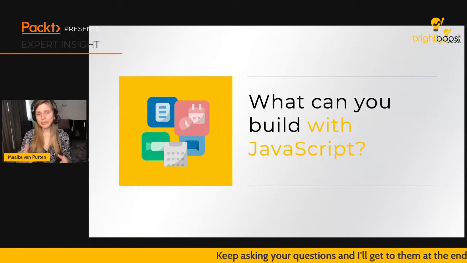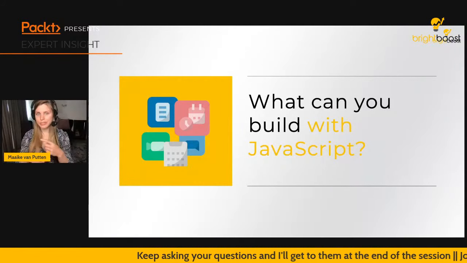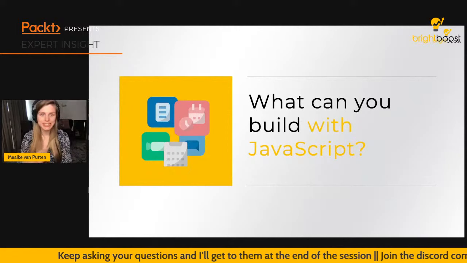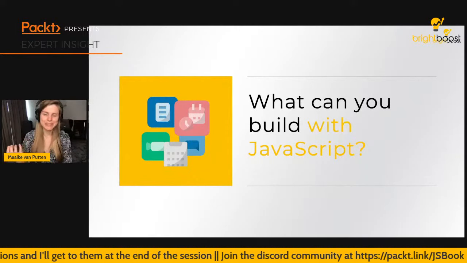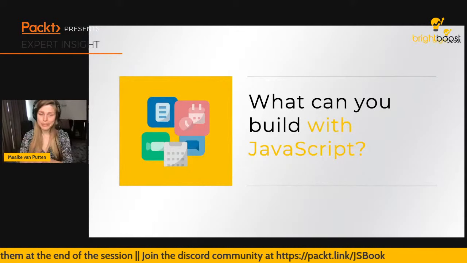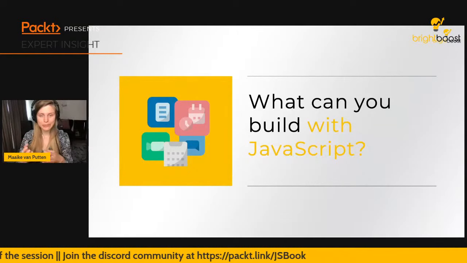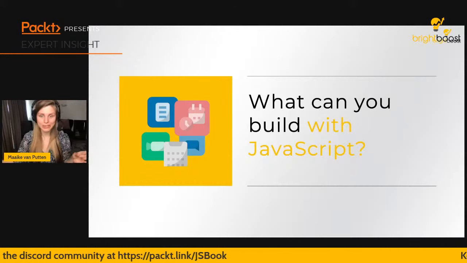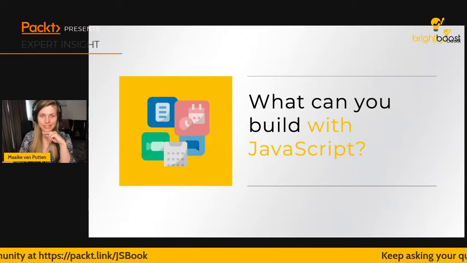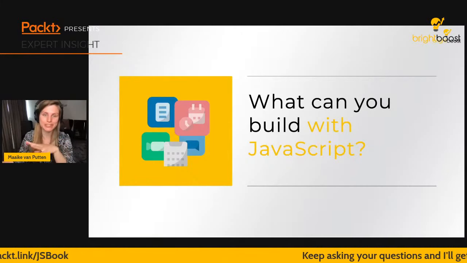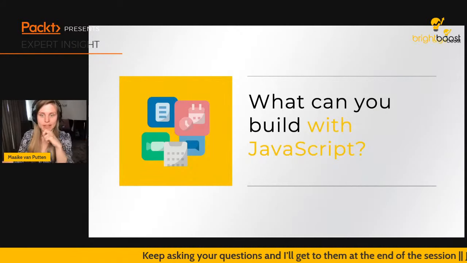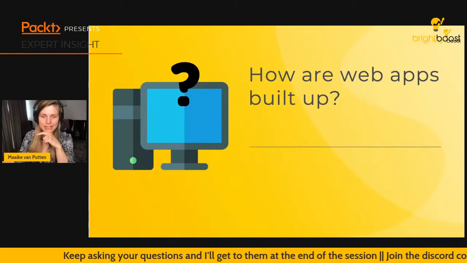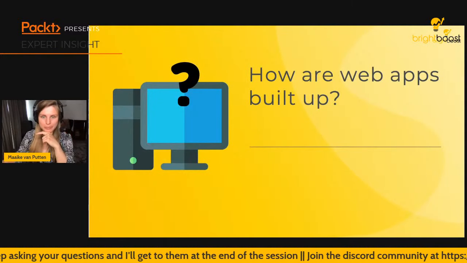So for example, if we have JavaScript and we make the step to Node.js, we can actually create the backend of applications, which I'm going to get to in a bit if you don't know what that is. But we can also create that using JavaScript. So really, web apps front to end can be created using JavaScript. This is a lot of options that we have when we start learning JavaScript. So let's have a look at how web apps are built up.